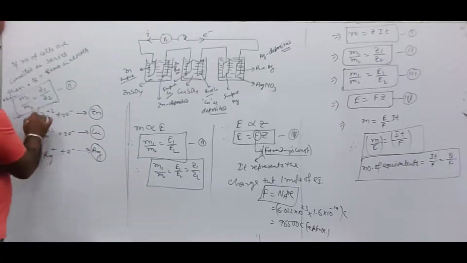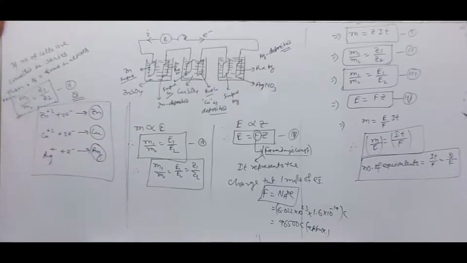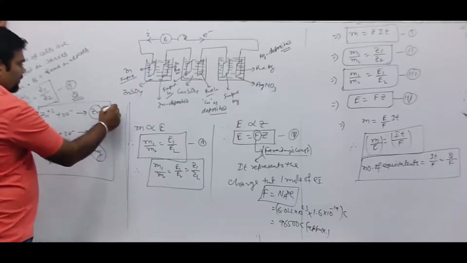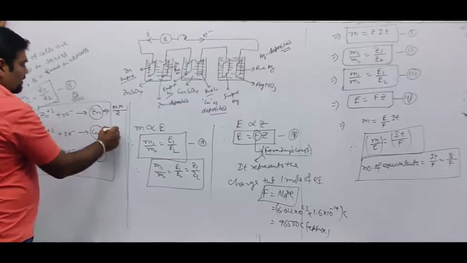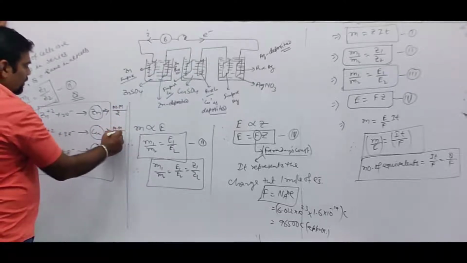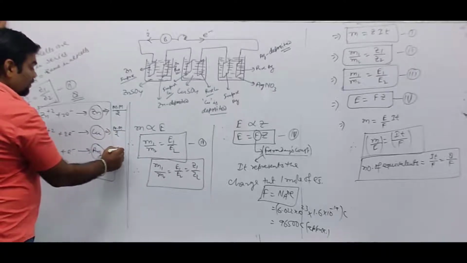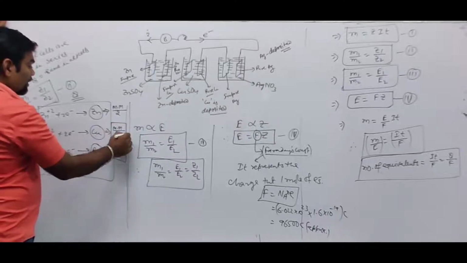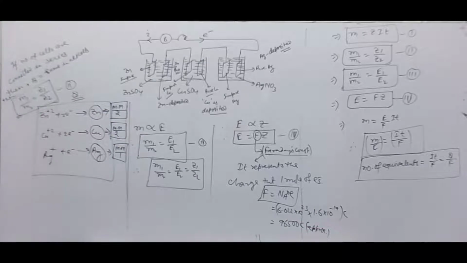If we pass the same quantity Q in all these cells, the equivalent mass of zinc is the molar mass of zinc divided by 2, the equivalent mass of copper is the molar mass of copper divided by 2, and the equivalent mass of silver is the molar mass of silver divided by 1. This much gram of silver, copper, and zinc has been deposited.